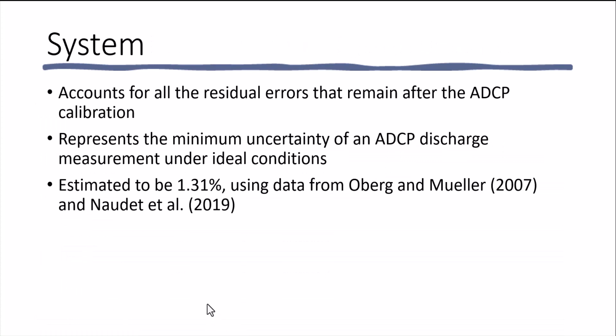For the system or systematic uncertainty, this accounts for all the residual errors that remain after an ADCP has been calibrated. It represents the minimum uncertainty of an ADCP discharge measurement under ideal conditions. It is estimated to be 1.31% using data from Oberg and Mueller 2007 and from Naudet 2019.